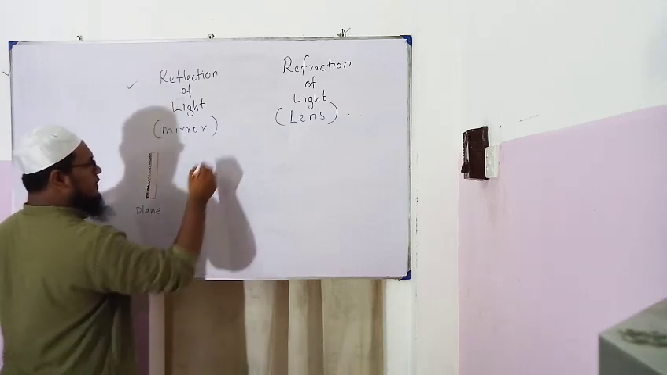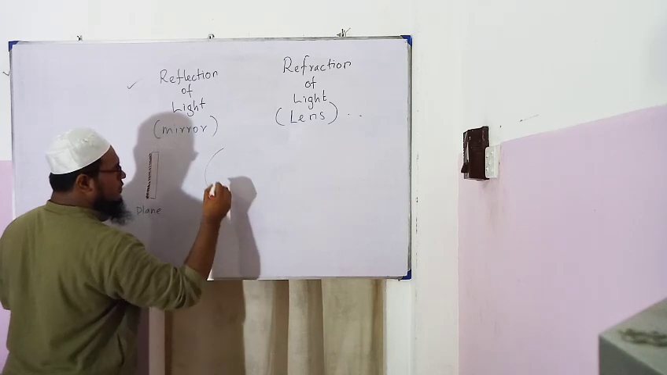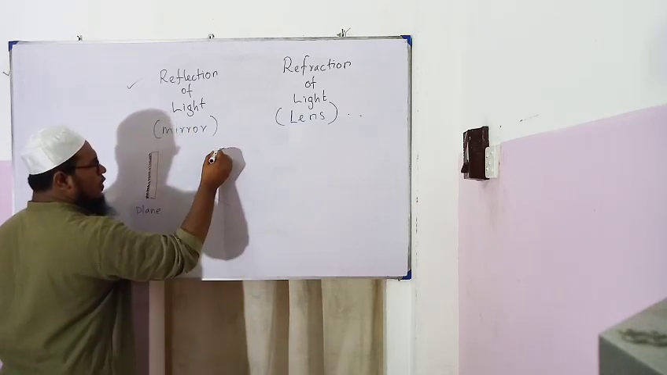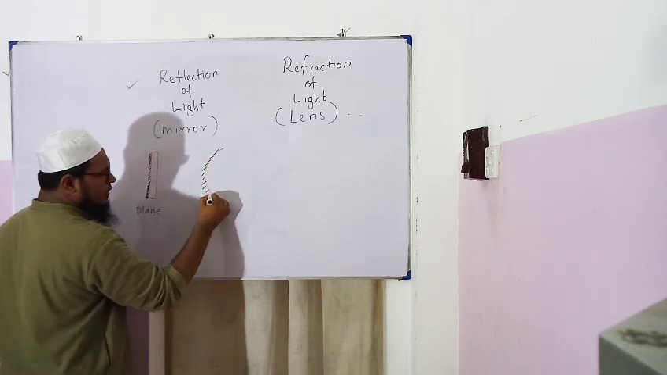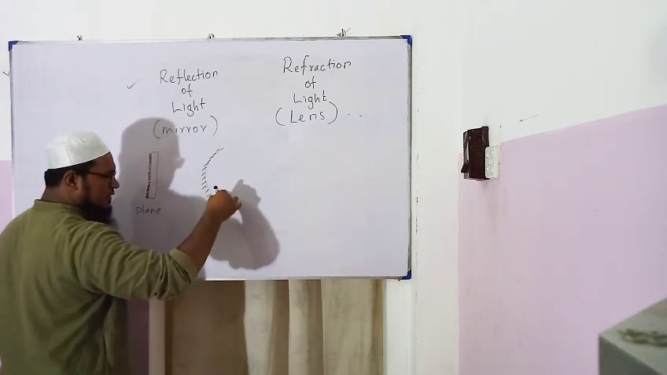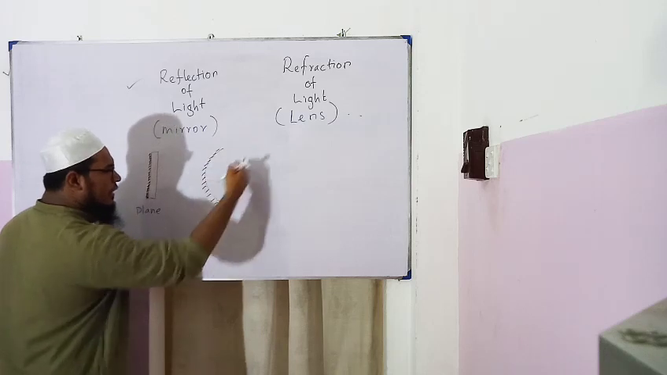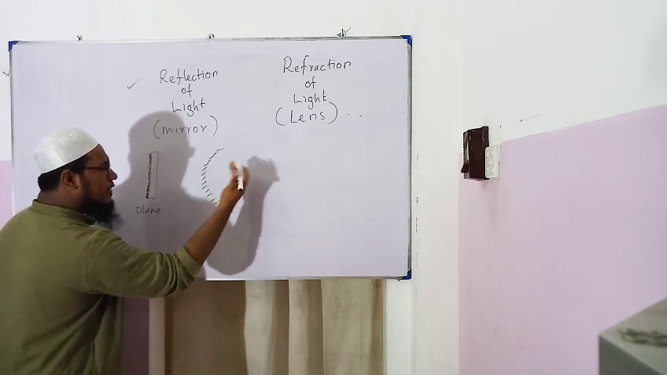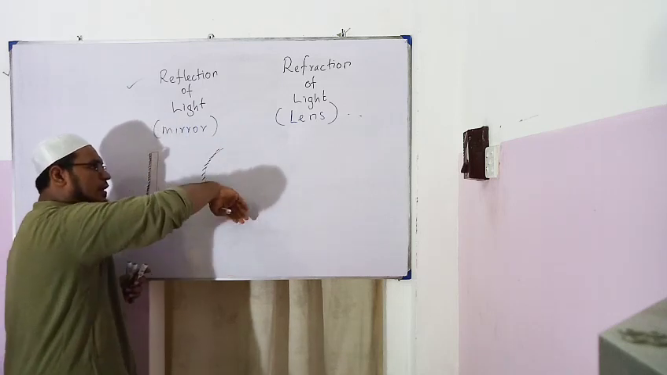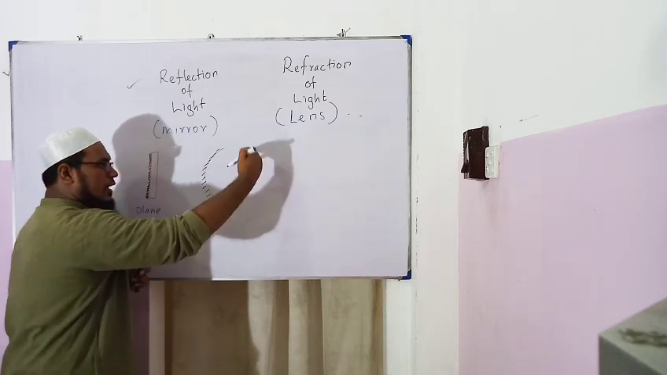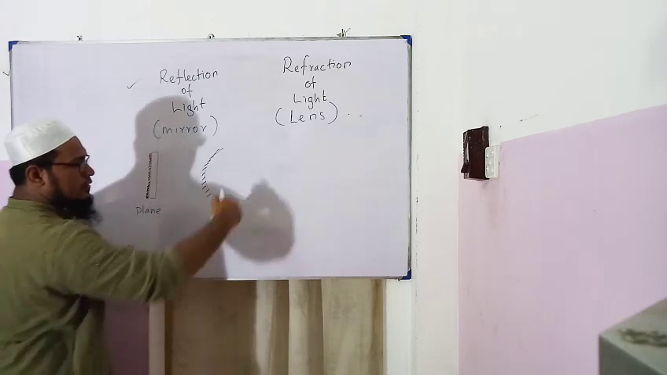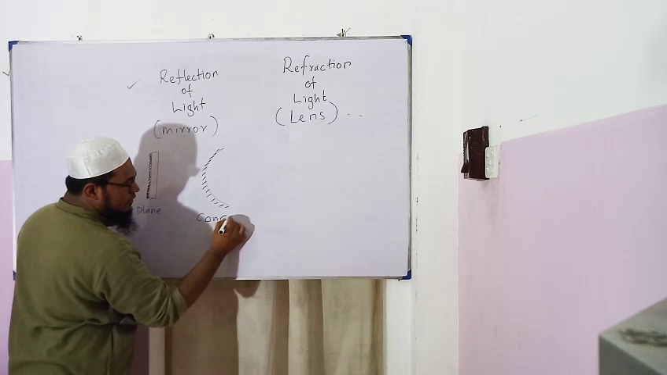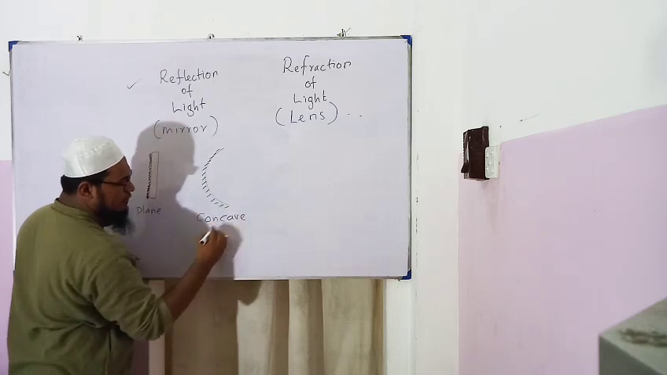There are certain mirrors which are curved. One type of that: if this surface is painted with mercury, this surface becomes a reflecting surface. If the reflecting surface is curved inside, like a cave, curved inside, it is called a concave mirror.